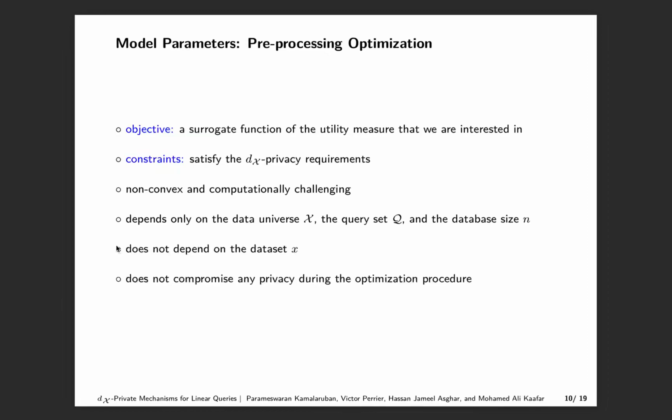Note that this pre-processing optimization depends only on the data universe X, the query set Q, and the database size N, but not on the dataset x. Thus, we don't compromise any privacy during the optimization procedure.